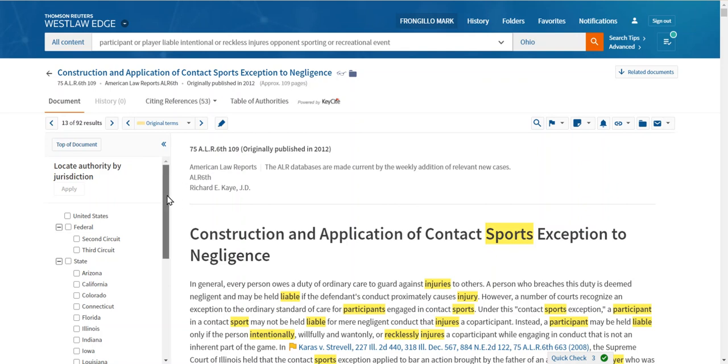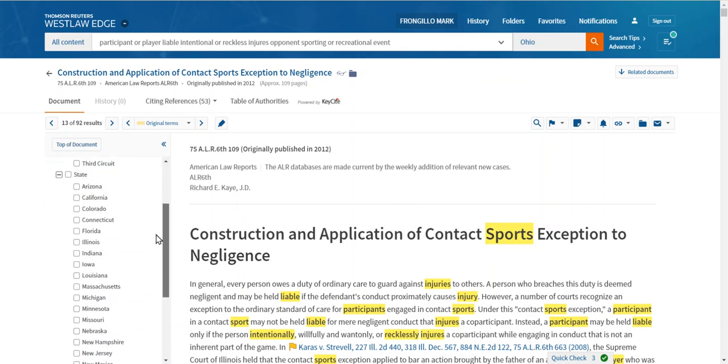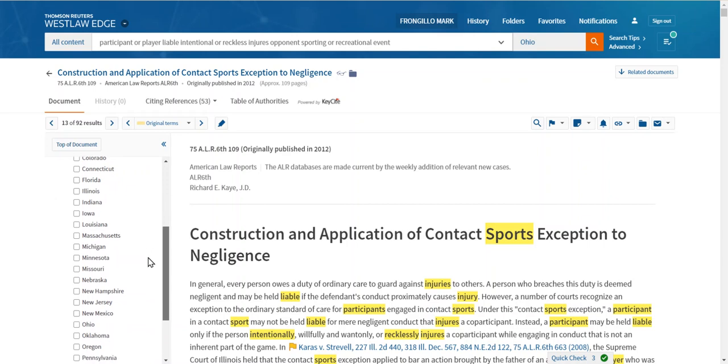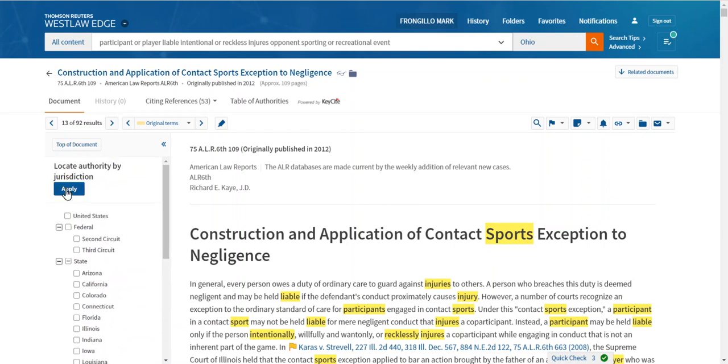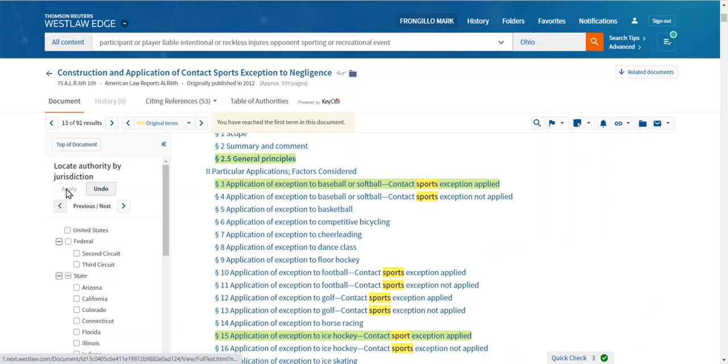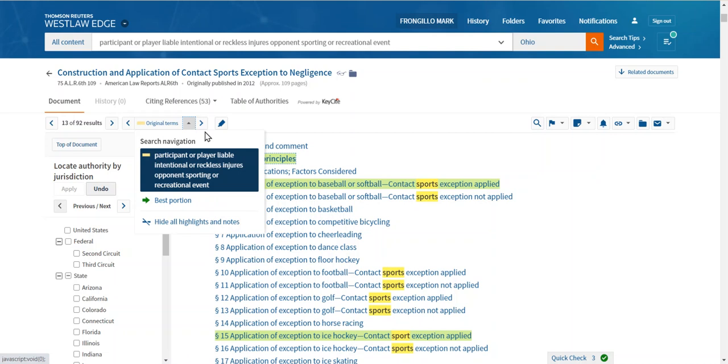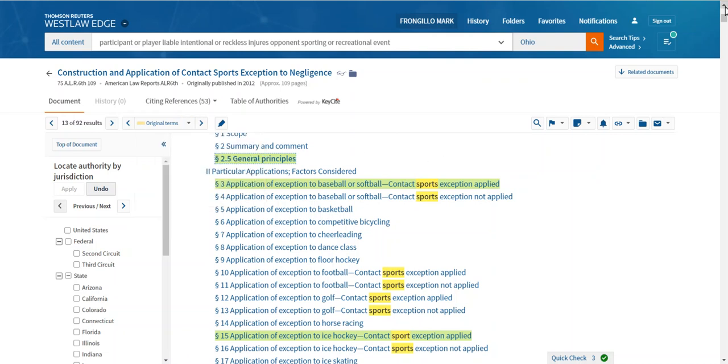If you're only interested in Ohio or parts of this article where they reference cases from Ohio, here's the shortcut. On the left-hand side, scroll down, select Ohio, click apply, and this will just locate authority by jurisdiction. In other words, it's only going to highlight the parts of this particular article where they talk about an Ohio case.